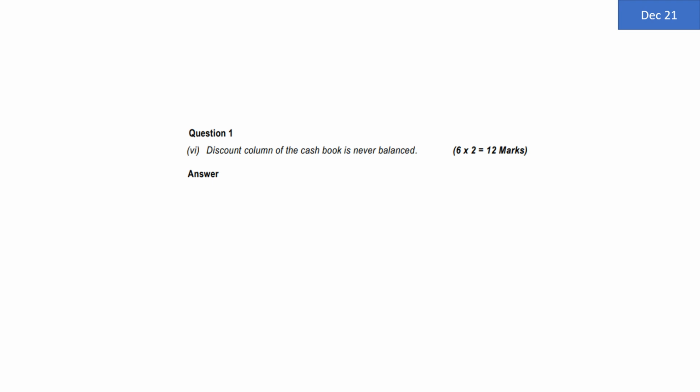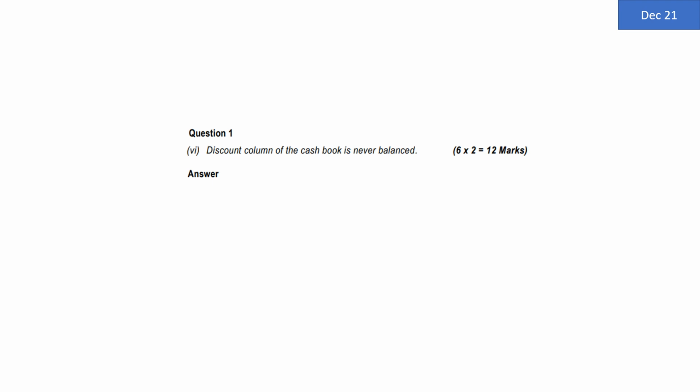And now comes the last question. Discount column of the cash book is never balanced. Now, this is a very important point. Many times we specify that it is a triple column cash book. That means on the debit side there is a cash, bank and discount column, and on the credit side there is a cash, bank and discount column.